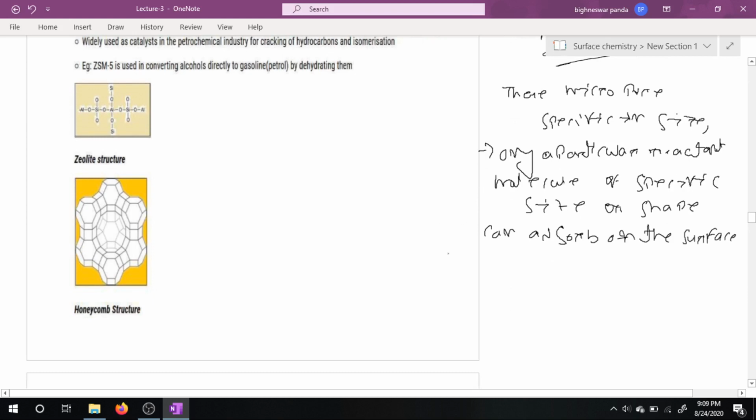So zeolites are also called shape selective catalyst.